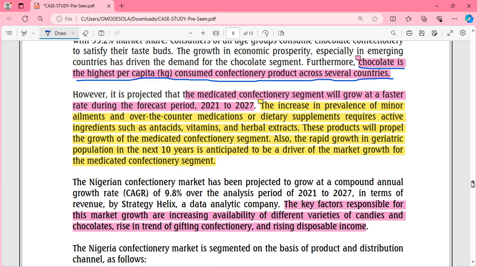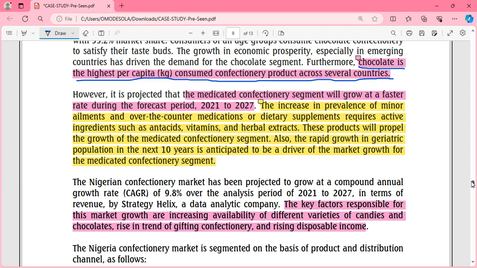And in fact, the geriatric, older population, in the next 10 years is estimated to be the driver of growth for the medicated confectionery segment. So this segment has a lot of opportunities, because over the next 10 years that population would be the driver of growth.